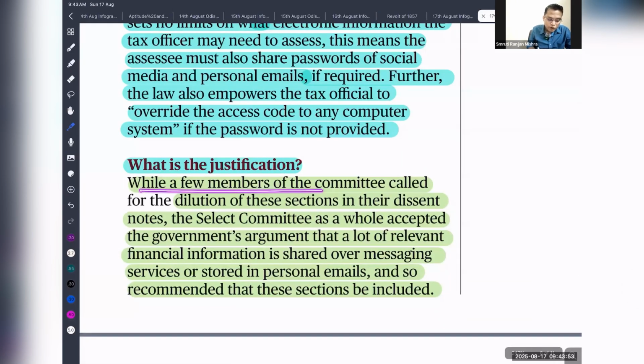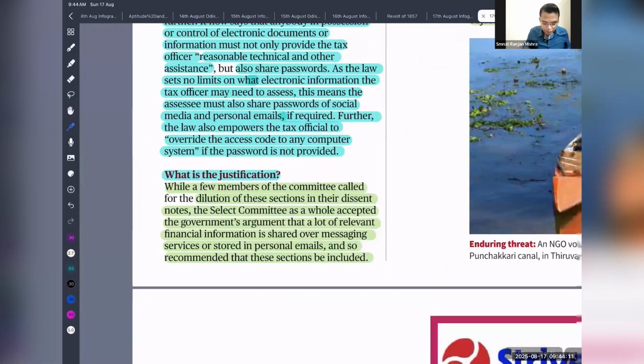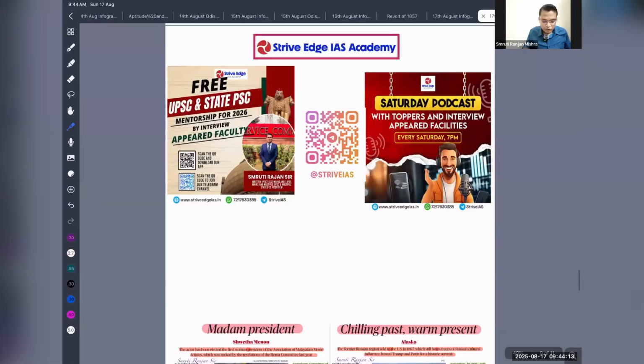While a few members of the committee called it a dilution of the section in their dissent notes, the select committee as a whole accepted the government's argument that a lot of relevant financial information is shared over messaging services and stored in personal mail. No doubt we need to give this access, but at the same time there should be strong protection so that it is not misused or abused by any income tax officials.